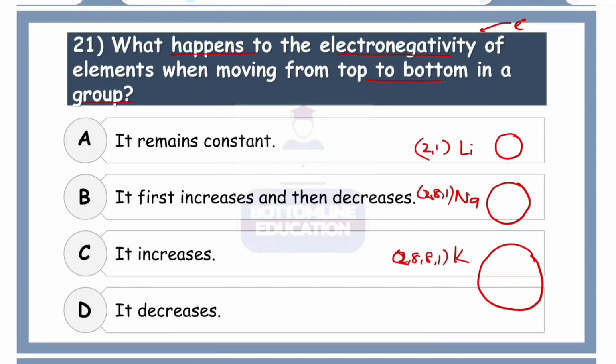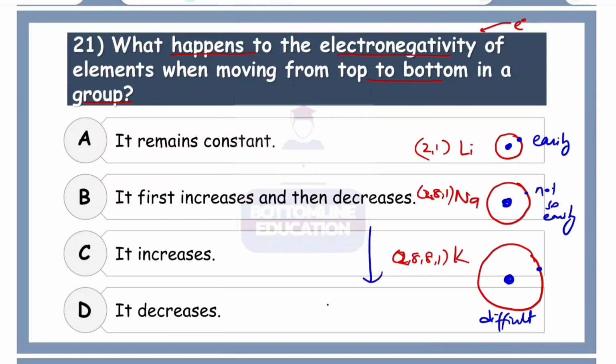Now let's have a look at this. Which one has the better ability to pull the electrons? The ability to pull the electrons is maximum for lithium. So lithium can pull the electron very easily. Sodium not so easily. And in the case of potassium, it is kind of difficult. Why?